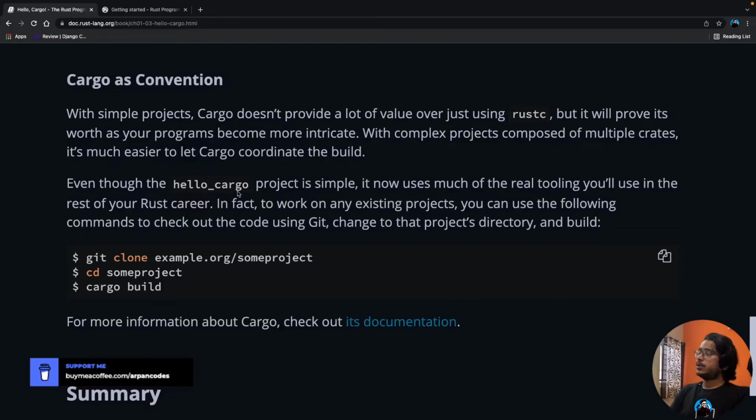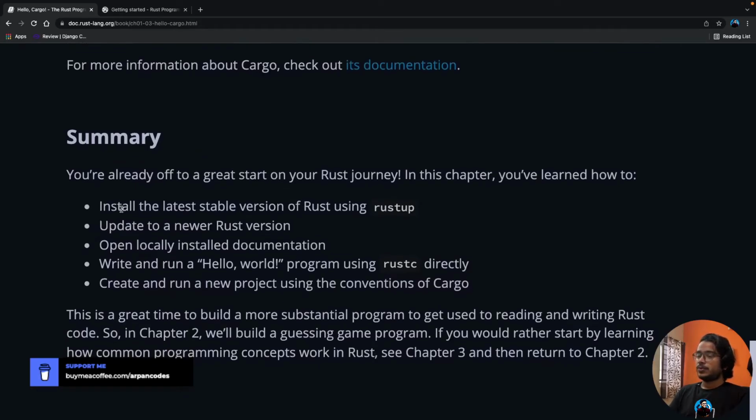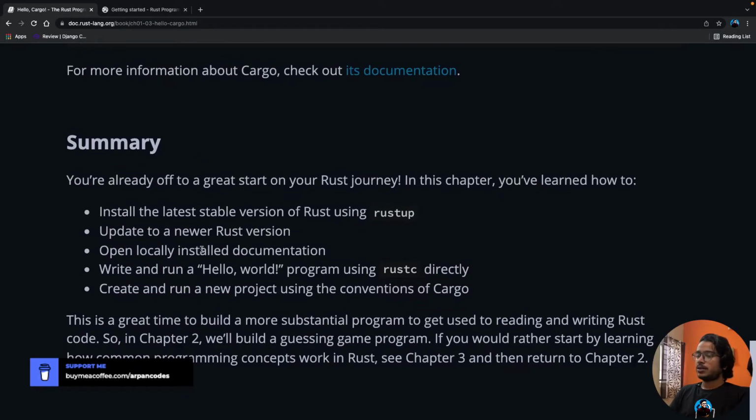Even though the hello cargo project is simple, it now uses much of the real tooling you'd use in the rest of your Rust career. In fact, to work on an existing project, you should check out the code using git, change to the directory, and build. So okay, we are not doing that. Anyways, to read the summary, we can actually, let me just,